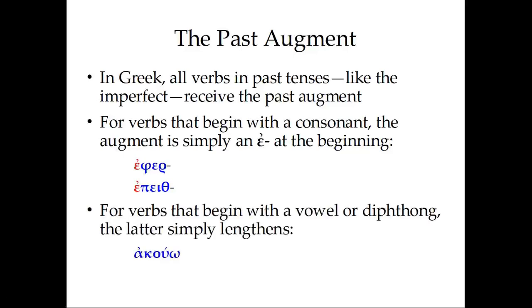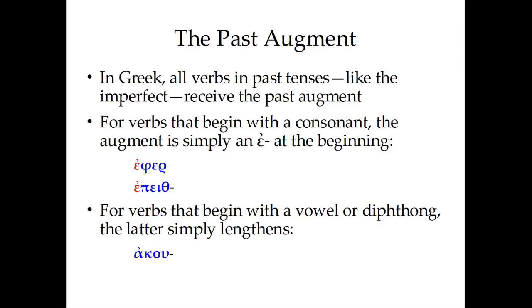For verbs that begin with a vowel or diphthong, however, the vowel or the diphthong simply lengthens. So our verb here is akouo, I hear, I listen. We're going to drop the omega to get our stem, and we notice that the first letter of our verb begins with a vowel, an alpha.